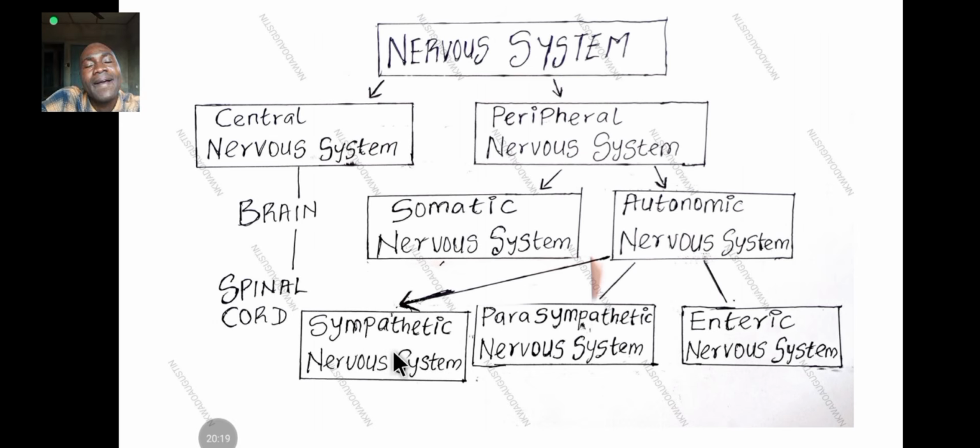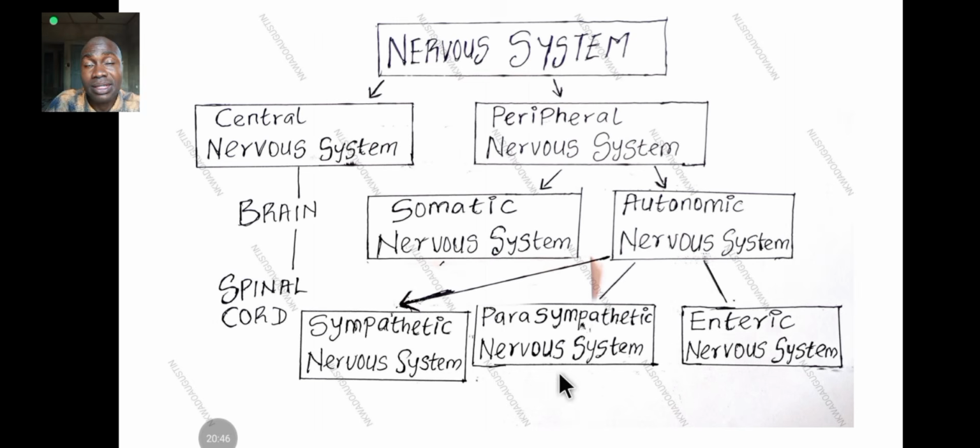It controls when you are active. The sympathetic nervous system controls when you are under stress, when you need energy to function, when you have to be active. Okay. But when you are inactive, it is the parasympathetic nervous system that controls inactivity, like when you are resting.